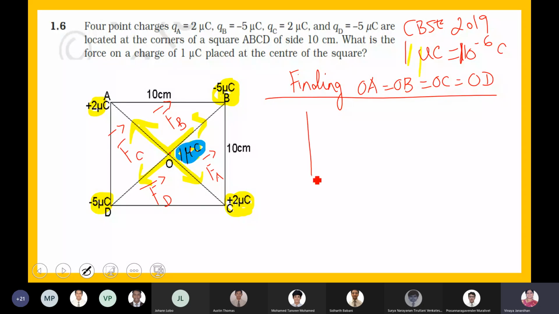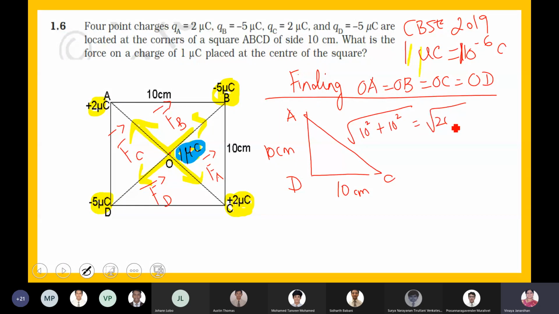For that, let us find what is AC. This is 10 centimeter. This is also 10 centimeter. What should be this? Root of 10 squared plus 10 squared. So that will be root 200. So that will be 10 root 2 centimeter. Is that correct, boys? So AC is equal to 10 root 2 centimeter. Ma'am, AC, not AD.